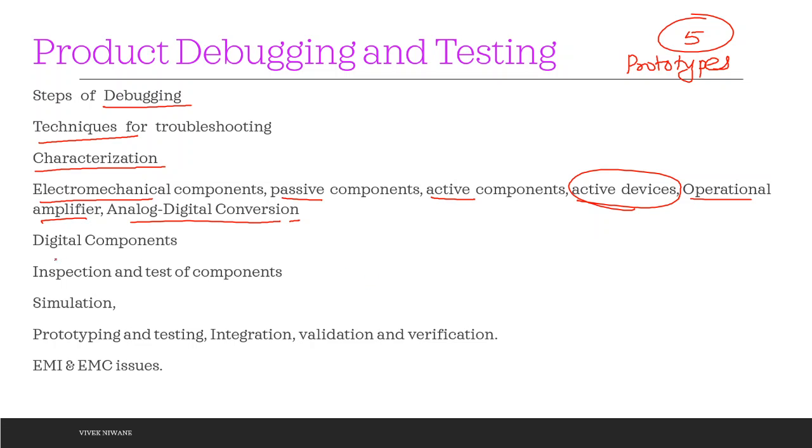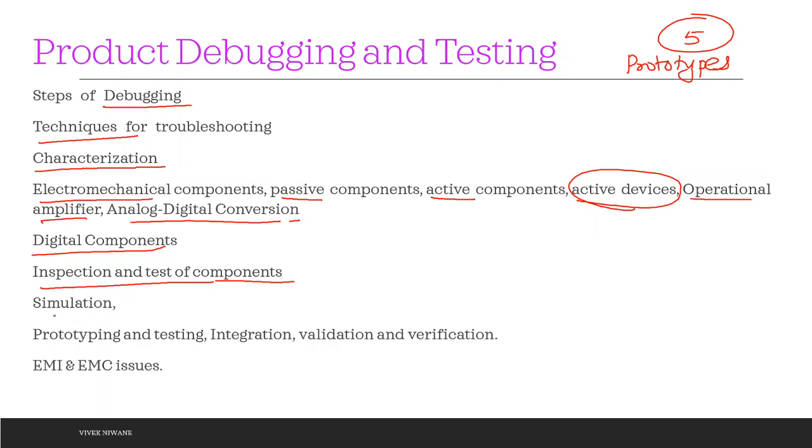Then digital components, digital ICs, microprocessors, then inspection and test of the components, how these components can be inspected before putting them into your actual prototype, and after putting them into the actual prototype we can test them. This is called on-board testing.